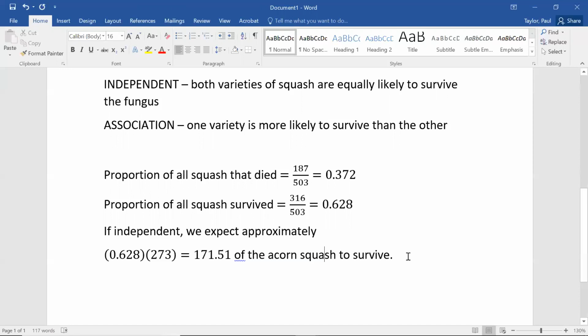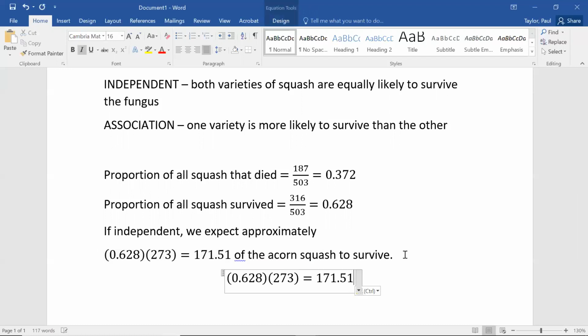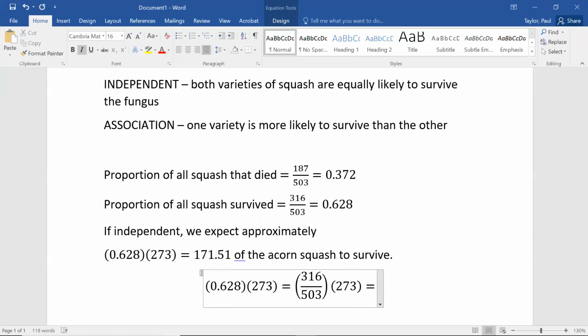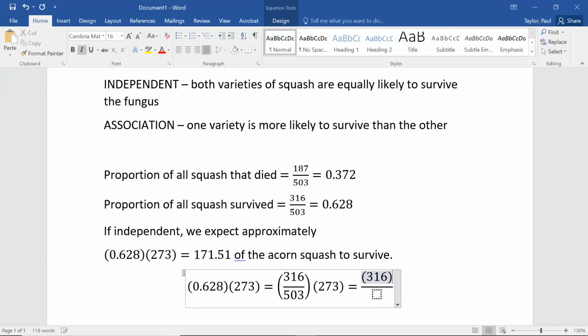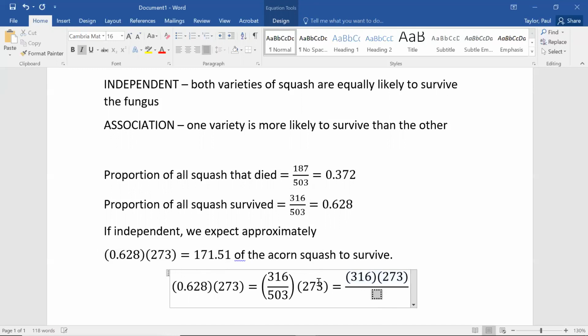Okay, so I want to point out that this number here, we could have actually taken a bit of a shortcut to compute that. The 0.628 actually came from 316 over 503. So this is the same as 316 over 503 times 273. And so that's 316 times 273 over 503.